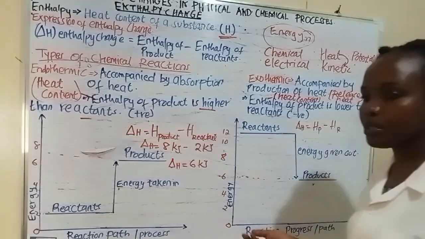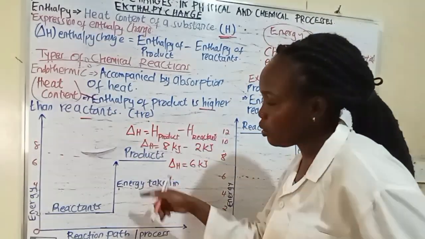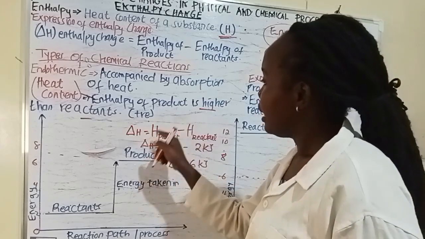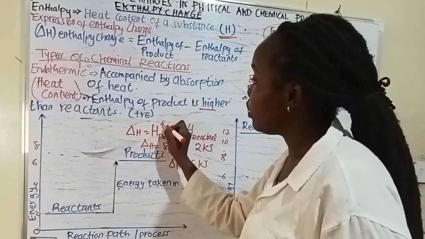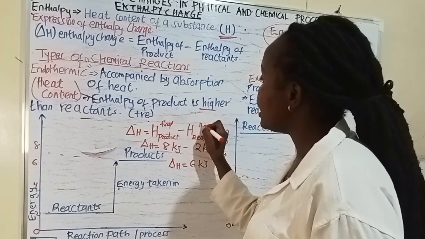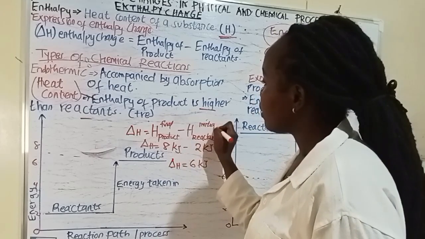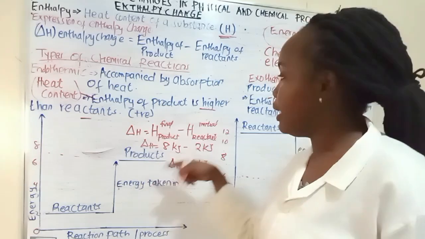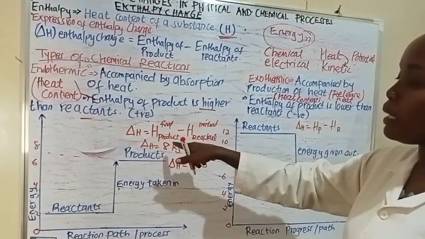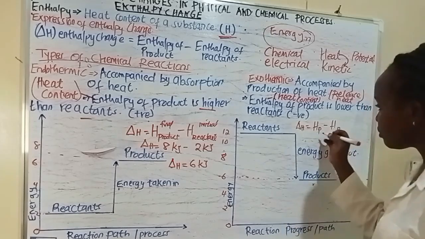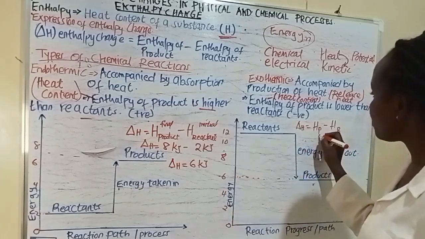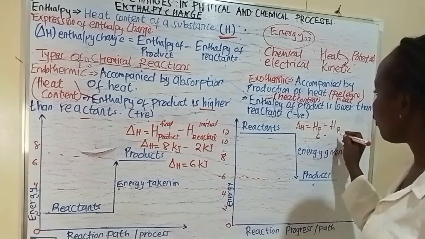Someone else can also say the enthalpy. How do you calculate it? Is it the heat content of your final minus the heat content of your what? Initial. Final is product, okay? Now it is the same thing because in some books it's written as final, but it is the same as product. Now, we're saying here that the heat energy of our product is going to be 6. You subtract the heat energy of your reactant.